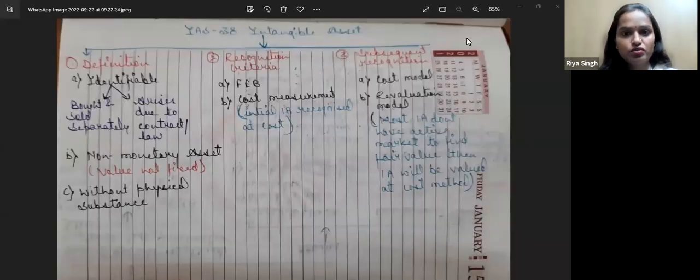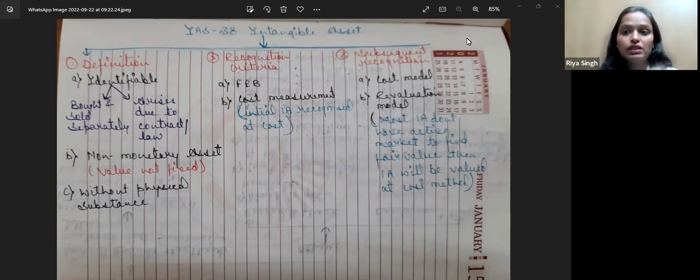Good morning, students. Today we are going to discuss Indian Accounting Standard 38, IAS 38, which defines intangible assets. In this topic, we will discuss the definition of an intangible asset, how we recognize it, what the subsequent recognition is, and what internally generated intangible assets are.